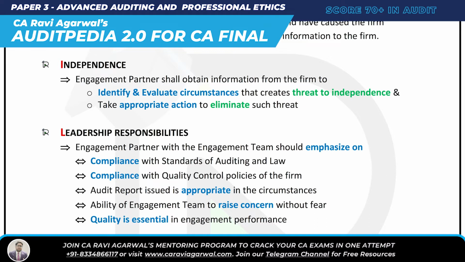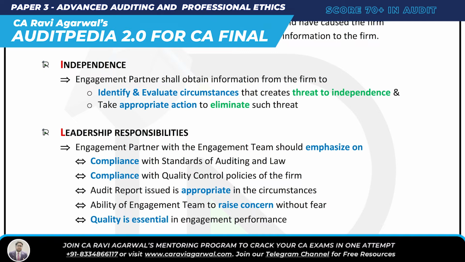You just have to check independence. The engagement partner just has to check that there is no threat to independence. You are going to do the audit of a particular client, so you just have to check that there is no threat to independence, and if there is any, take appropriate action to eliminate such threat. So in independence, you just have to see two points: that there is no threat to independence, and if there is any, eliminate such threat.